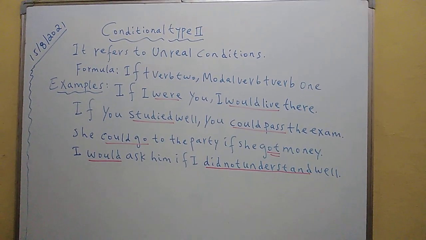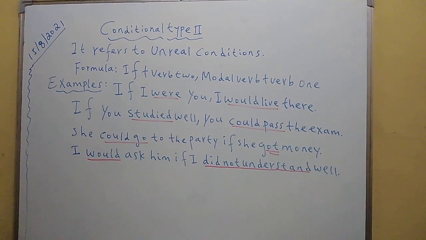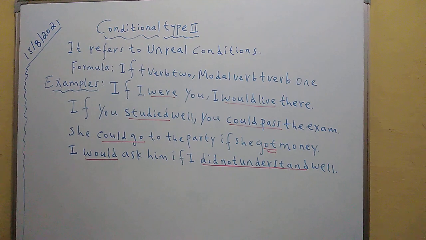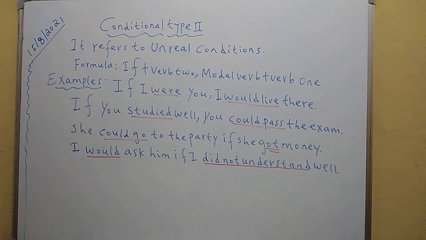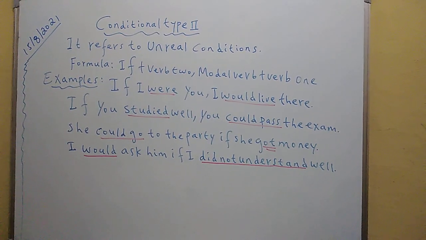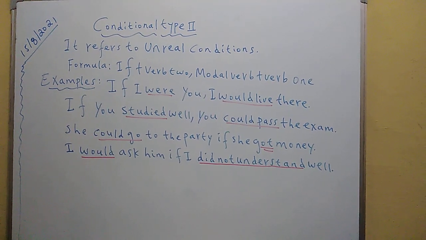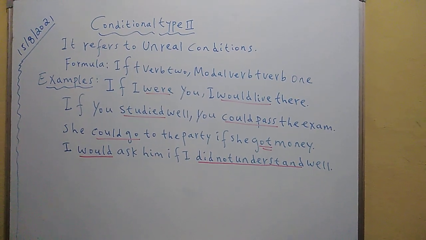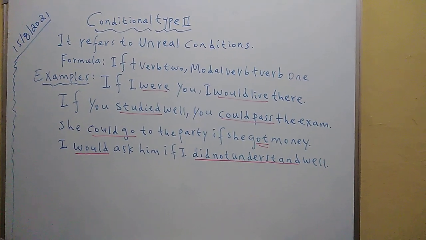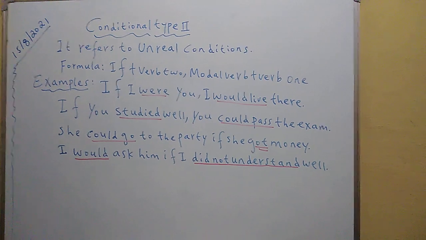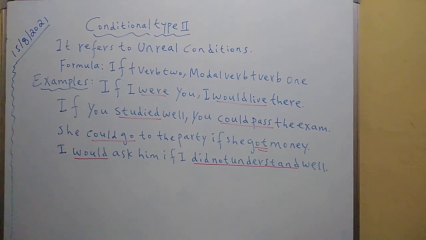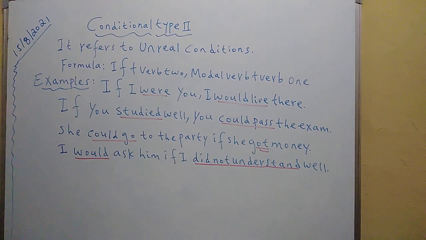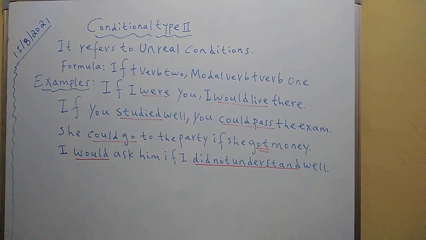So living there depends on being you. So from the very beginning that I'm not you, so I don't live there means that, which is untrue, opposite to the reality on the ground. Of course, it explains my wish, which is living there based on one precondition, that is being you. So I'm not you. So I don't live there means that.